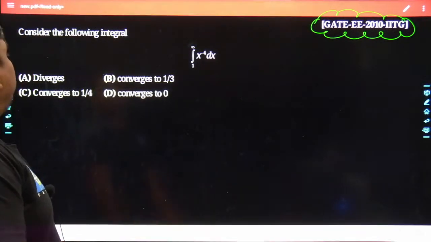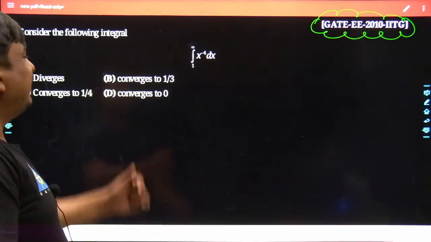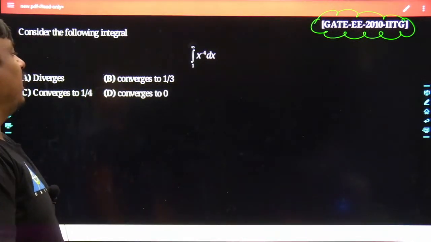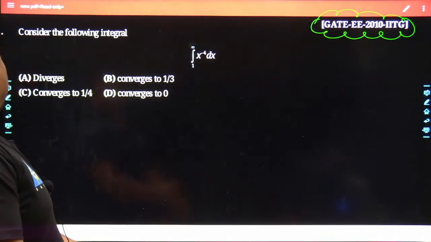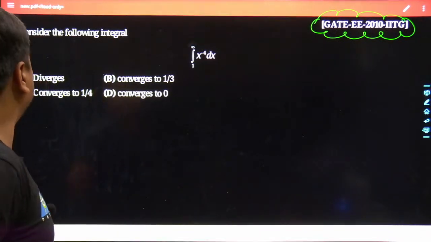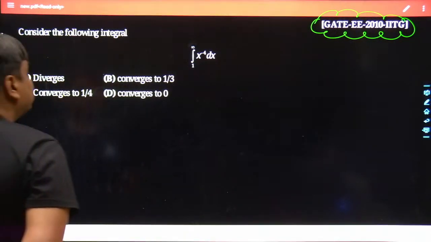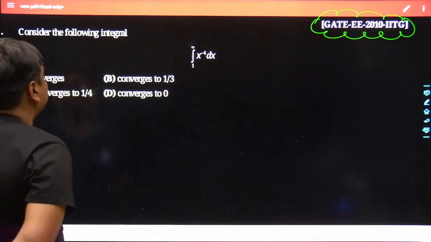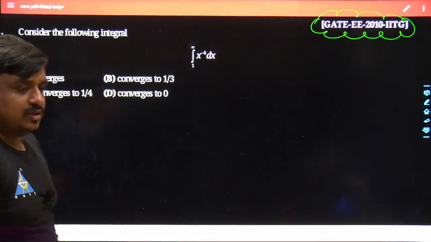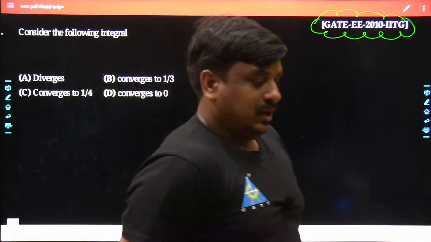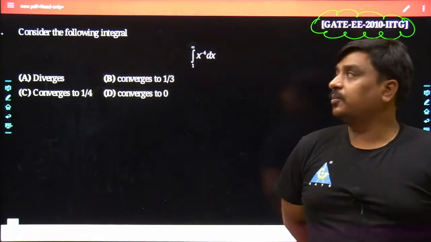Consider the following integral, where the integral goes from 1 to infinity, x to the power of -4 dx. The four different options were attached along with this problem. The first diverges, the second converges to a certain fixed value: 1/3, 1/4 and 0. Tell me what would be the best answer for this given problem.